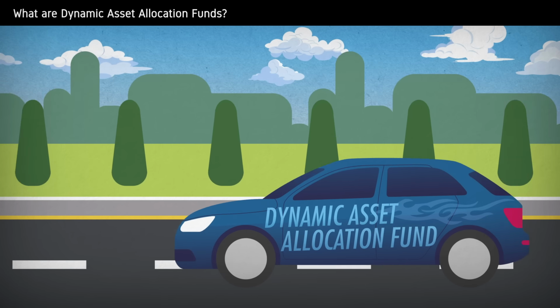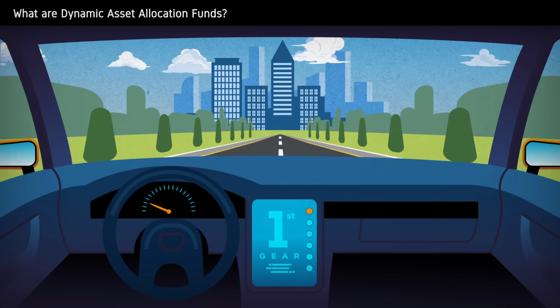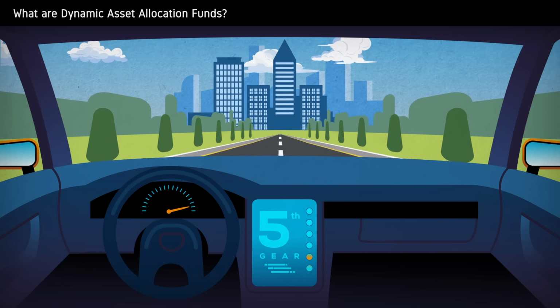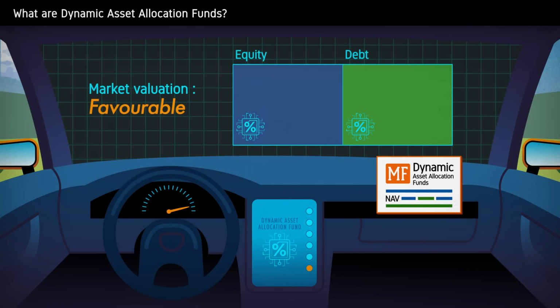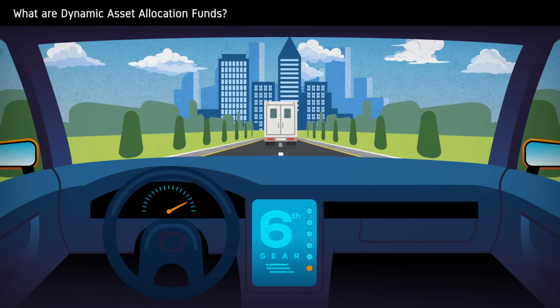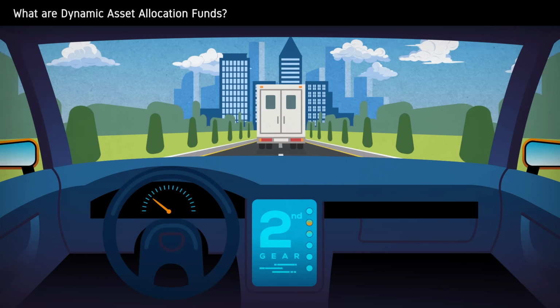Dynamic asset allocation funds can be compared to driving an automatic car. When driving on an empty road at full speed, the car shifts to the highest gear automatically. Dynamic asset allocation funds automatically shift more funds towards equity when they see that the market has more upswing potential. When we reduce the speed due to traffic, the car automatically shifts to second or first gear.